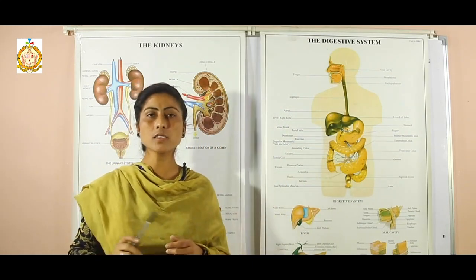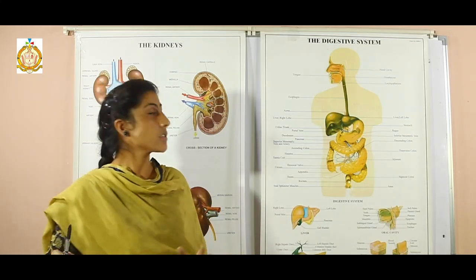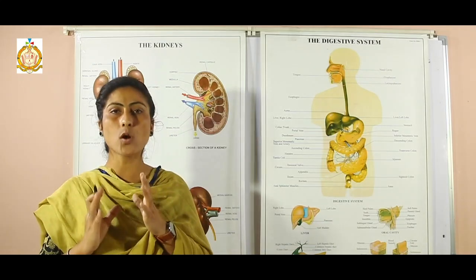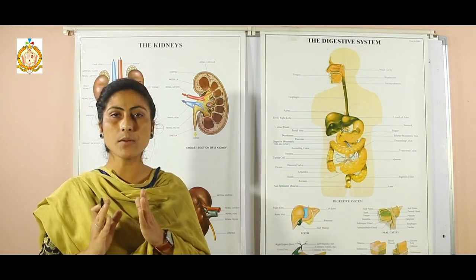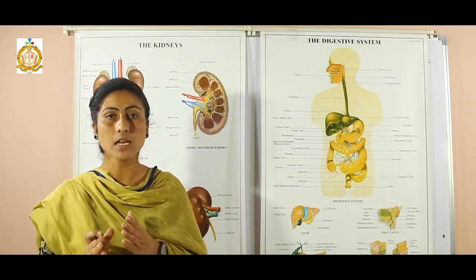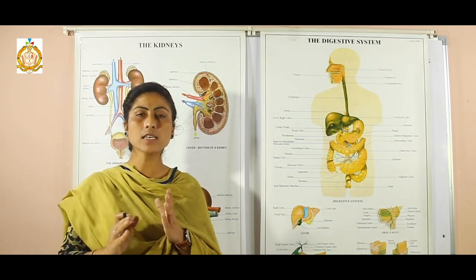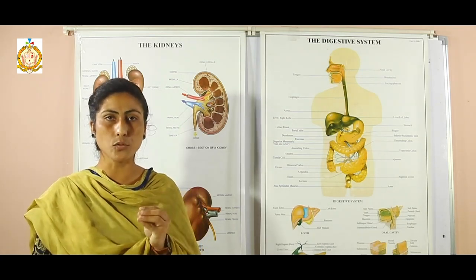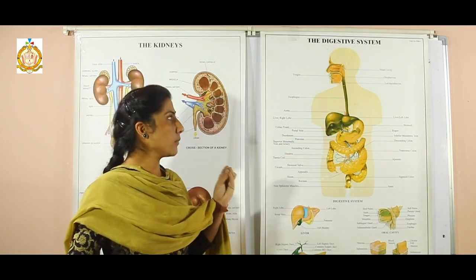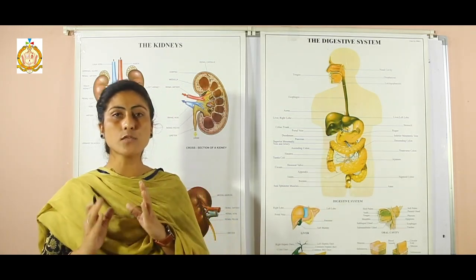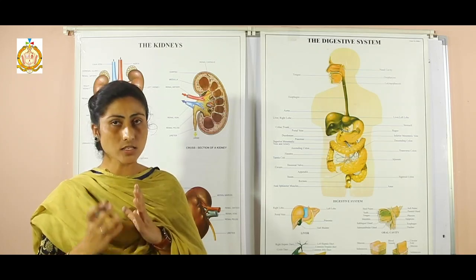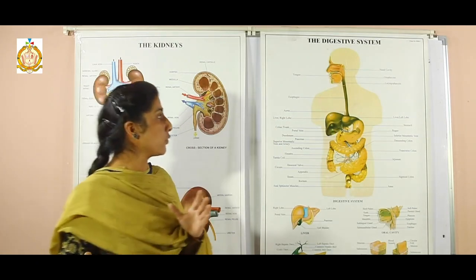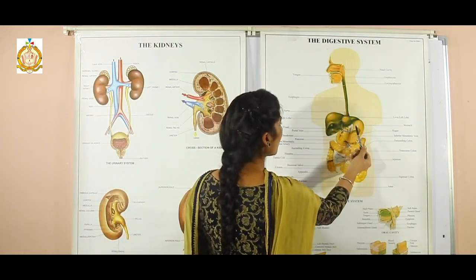Now the next topic is digestion starts in the mouth. Students, the teeth in the mouth break the food into smaller pieces and your saliva makes the food soft and moist. The saliva contains an enzyme that converts the starchy food into sugary food. The tongue in the mouth helps to mix the food, it tastes the food and it pushes the food into the food pipe, and from the food pipe the food goes into the stomach.